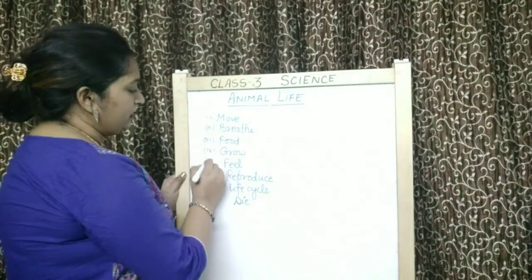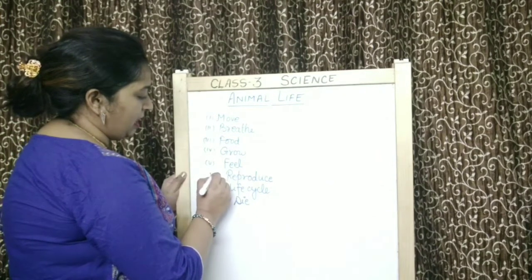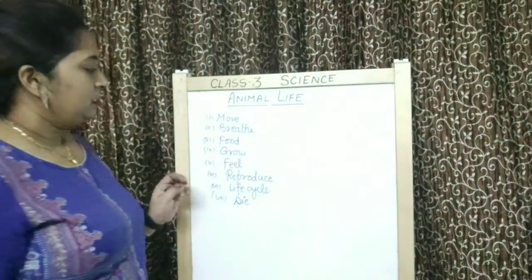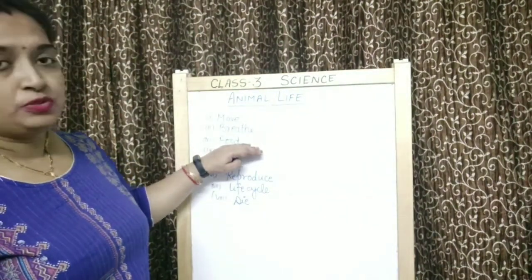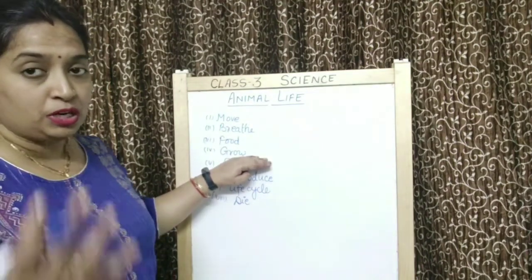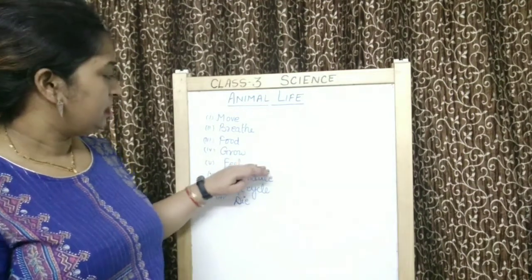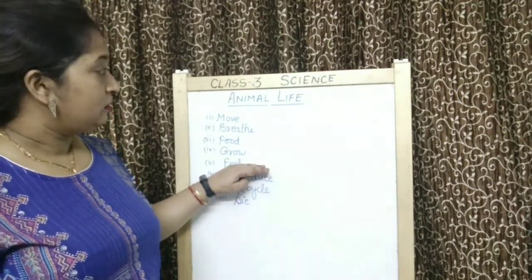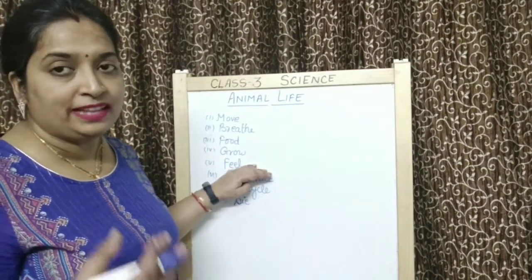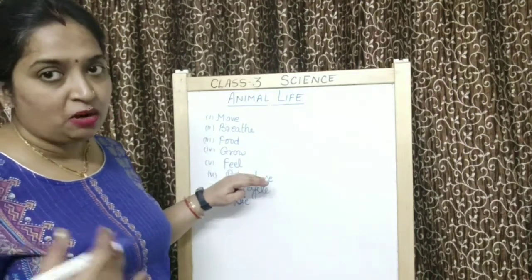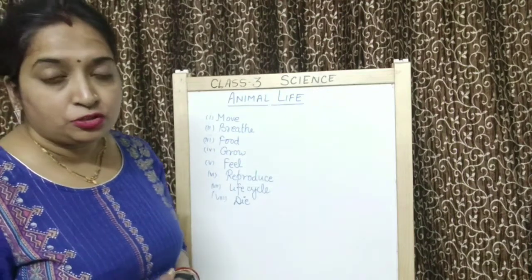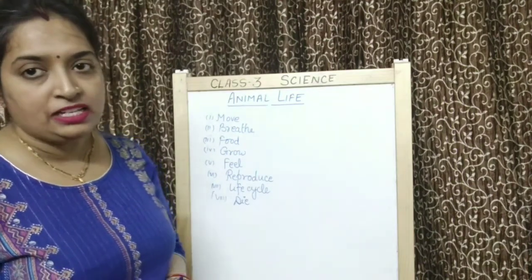So children, all these 8 characteristics are shown by animals. Okay? Animals, they need food to get energy to do different activities. They grow. Okay, a puppy grows into a dog, a cub grows into a lion. They feel things around them. All the animals or most of the animals which live on land, they have well developed sense organs to feel things around them. Then animals reproduce. They give birth to young ones of their own kind.